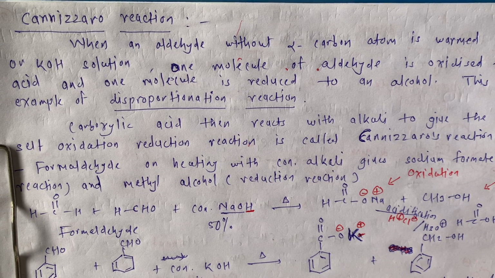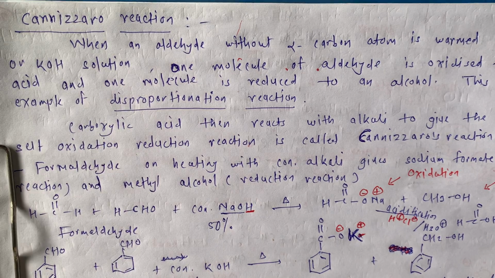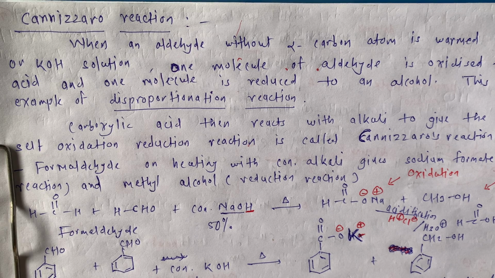Hello students, last time we had seen aldol reaction and cross aldol reaction. Now the next topic is Cannizzaro reaction. Cannizzaro reaction is exactly opposite to aldol condensation, because in aldol condensation, as we know, there should be alpha hydrogen and the aldehydes and ketones are treated with mild NaOH or mild KOH.